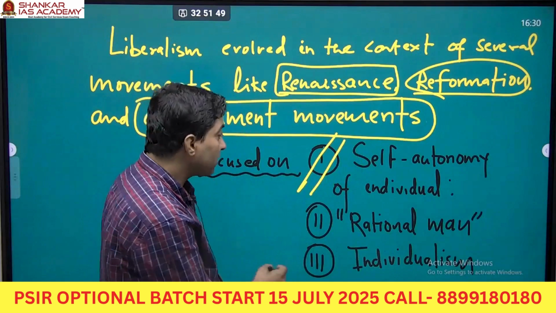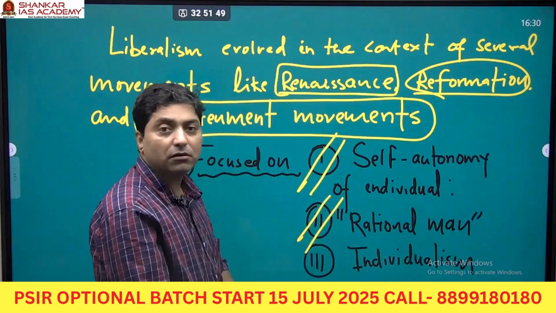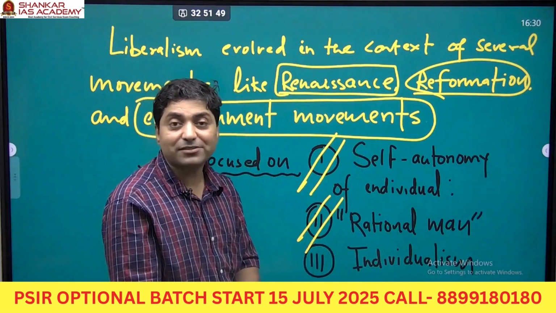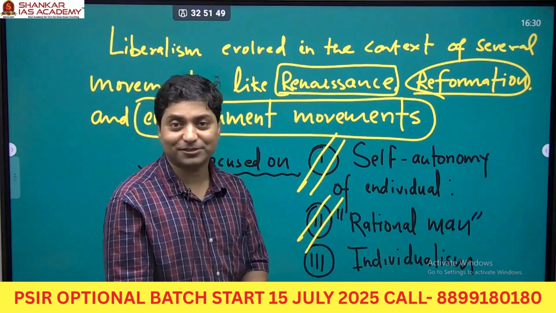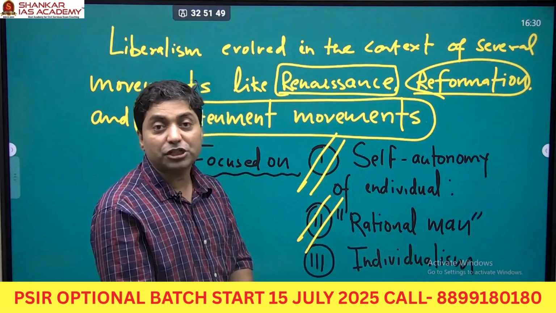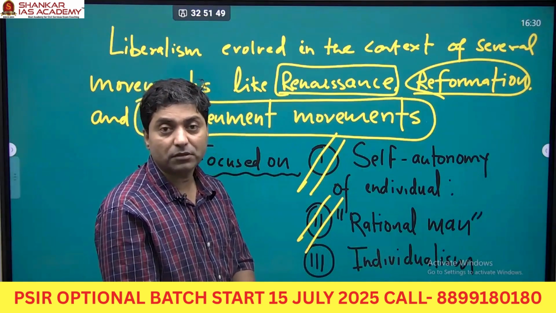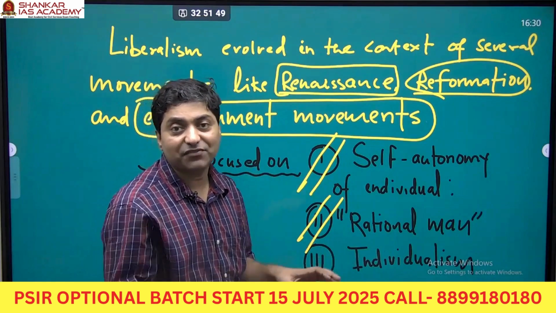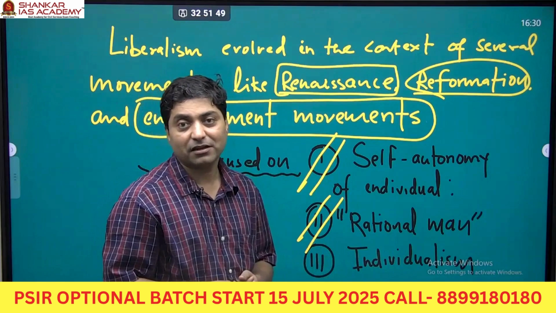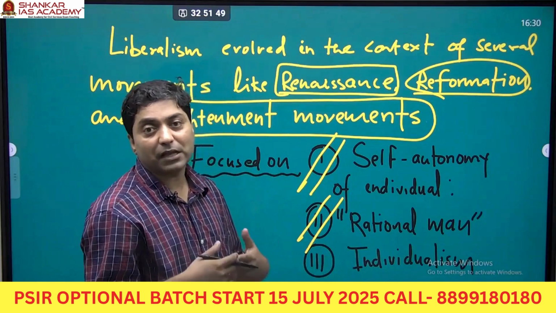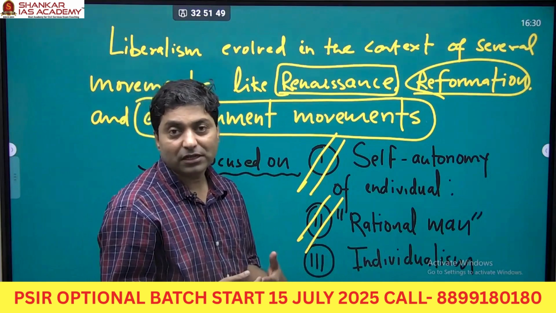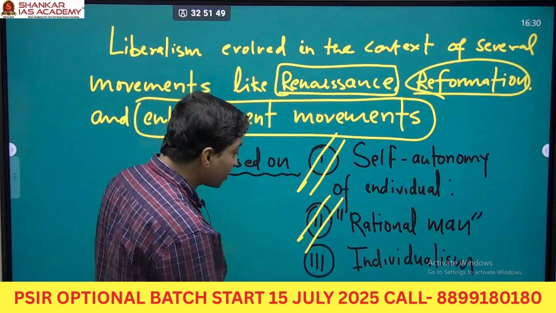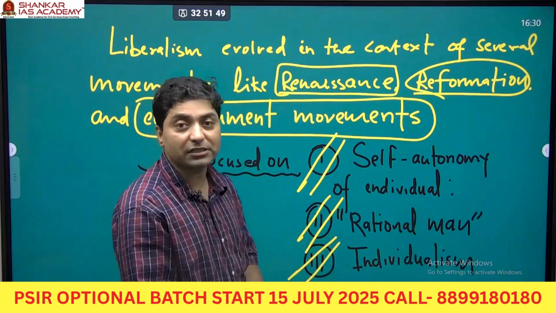It talked about the rationality of man. For liberals, all men are rational. They are the best judge of their own work, and therefore they should be free. There should be no external interference in the activity of man, and man should be allowed to live his own life. So they focus on the rational man, and on individualism, not on society.